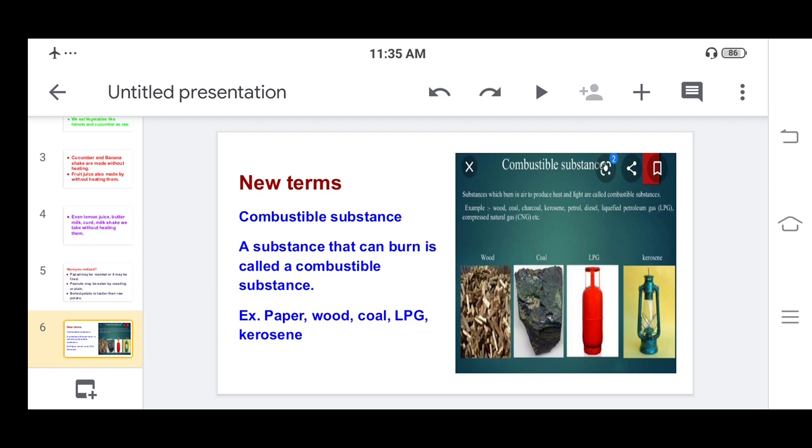We have seen the examples: paper, wood, coal, LPG, kerosene. Other than this, you can find different types of combustible substances. Again, we can add camphor here, which we use in aarti. These are examples of combustible substances.